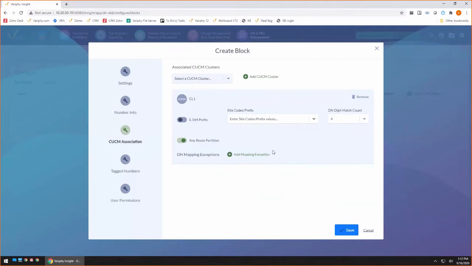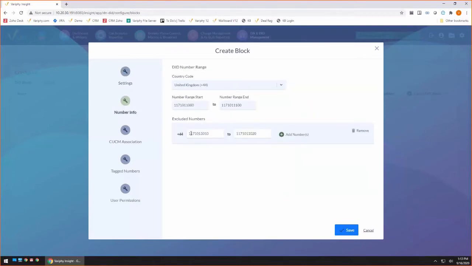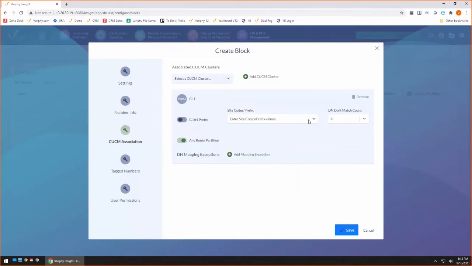So for the purpose of this one, pretty straightforward. We name our block. We associate it to our EMEA site. I tell the system, these are the DIDs in my block, and this is how I'm going to associate those DIDs over to the DNs.